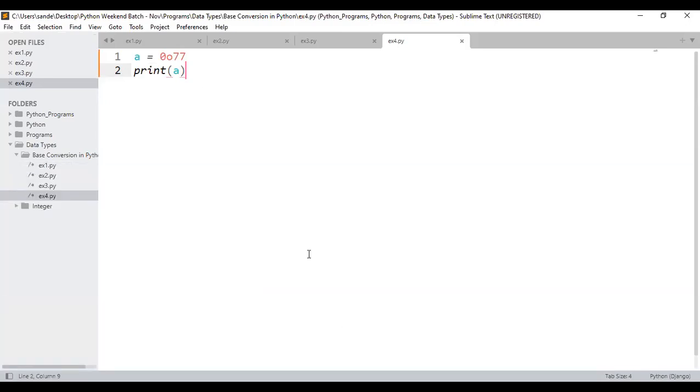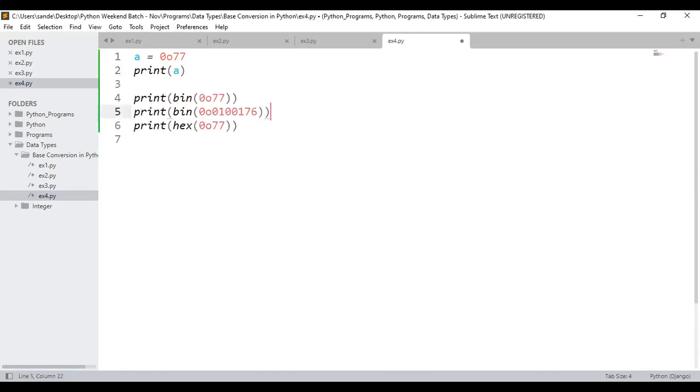Now what I'll do, observe. I will pass this data like this here. In order to convert the given octal data into binary format, we have to use the bin function. In order to convert the given octal data into hexadecimal, we have to use this function. I'm just passing that. Will that be fine? Shall I proceed further? Please do respond.